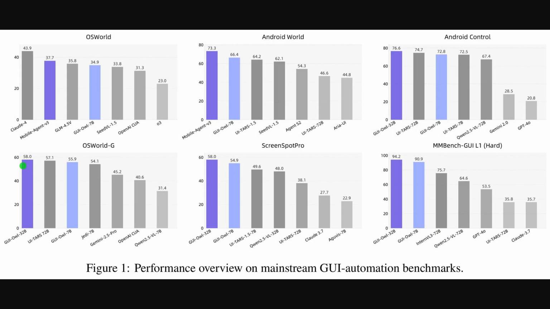Alright, this figure summarizes benchmark results across 6 panels, which makes the improvements easy to compare at a glance. You can see Mobile-Agent-v3 leading Android World with 73.3, and landing second on OS World behind a closed model, which still underscores strong open performance. The bars for Android Control and Bench GUI Hard highlight GUI-Owl 32b topping those leaderboards. Taken together, these panels show broad gains across mobile and desktop tasks, not just a single dataset.